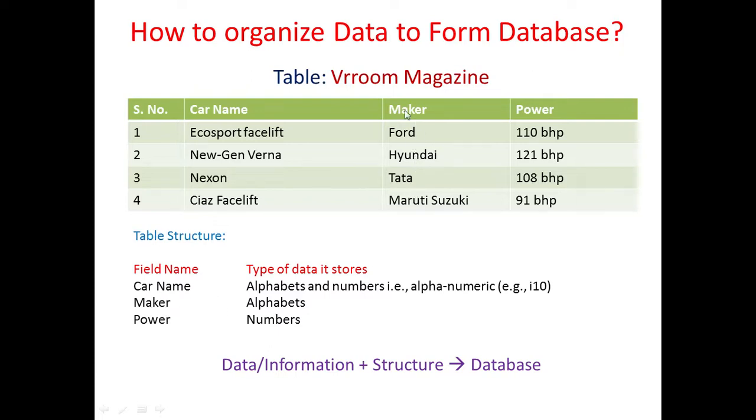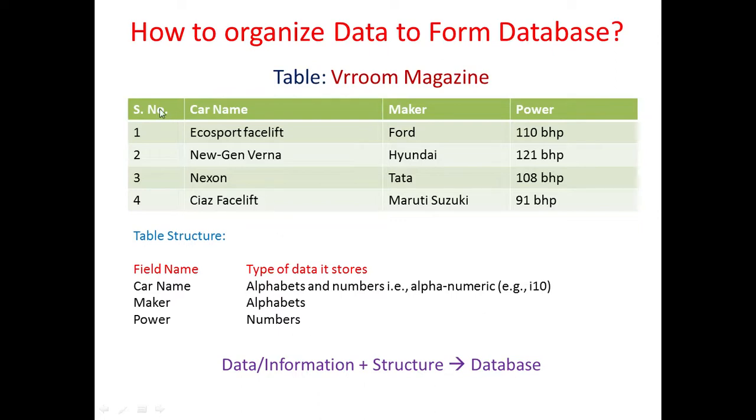Maker, mostly words are there, so it will be alphabets. Power, we are writing as numbers: 110, 121, 108, 91. I will delete this BHP, it was just to show you. Instead of this we will write power and then in brackets BHP, and all of these will be numbers. So this is the table structure. Field name car name, type of data alphanumeric. Field name maker, type of data alphabet. Field name power, type of data numbers.